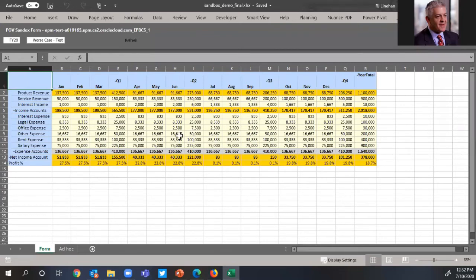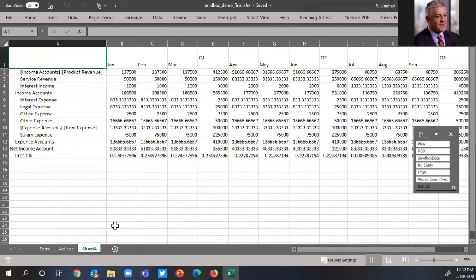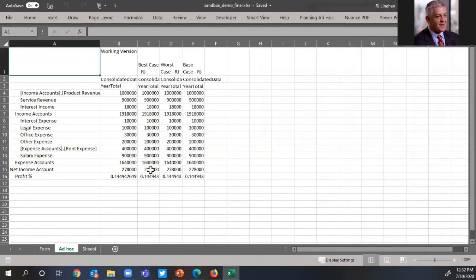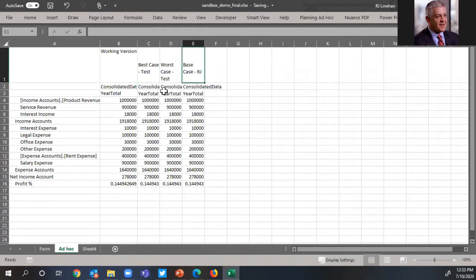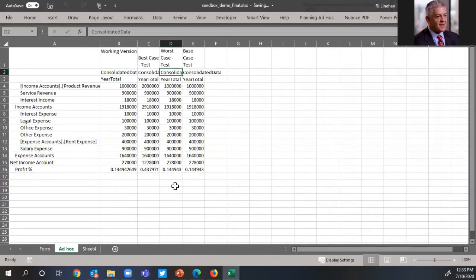However, if I want to do some analysis and compare my sandboxes side by side within Smart View, I can go ahead and click on the Analyze button and jump into my ad hoc view. And for time's sake, I've already set up the view, and I can go ahead and compare my sandboxes side by side. Let me just go ahead and hit refresh there.